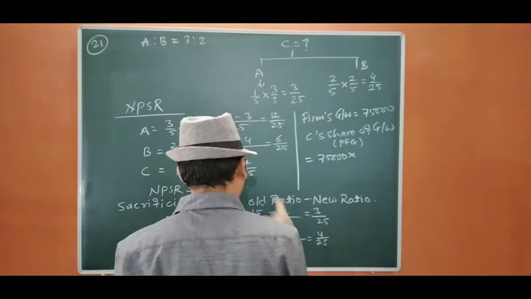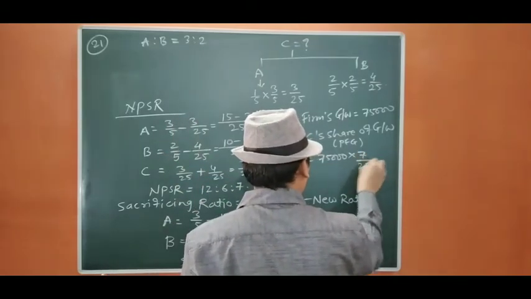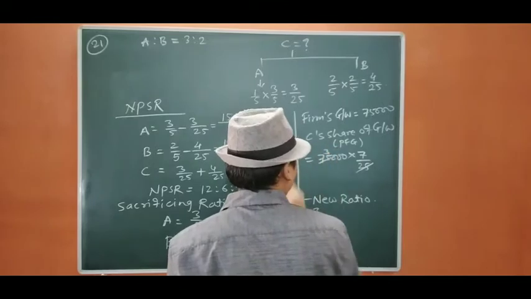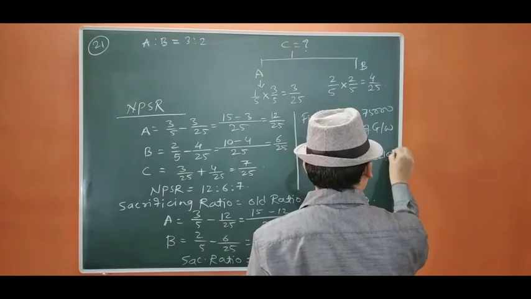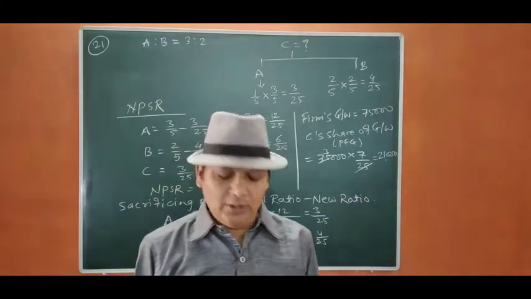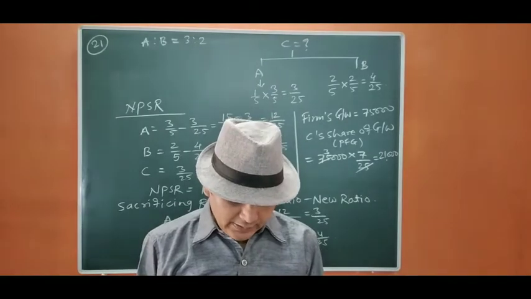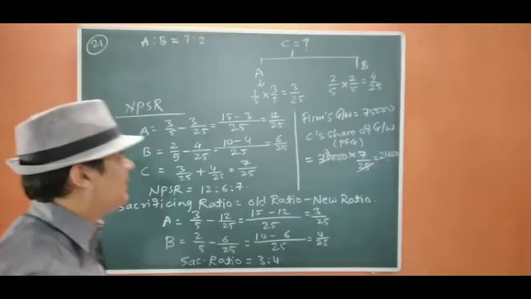So the share is 7/25. Okay, 25 3s are 75, 3 7s are 21,000. So he is going to bring 21,000 as the amount of premium for goodwill. Now we are going to pass the entry for the same. Okay, so let us pass the entries.